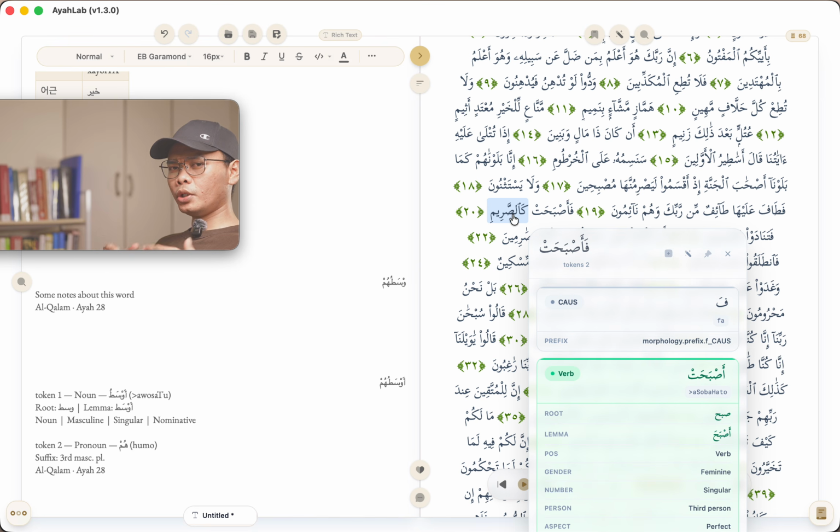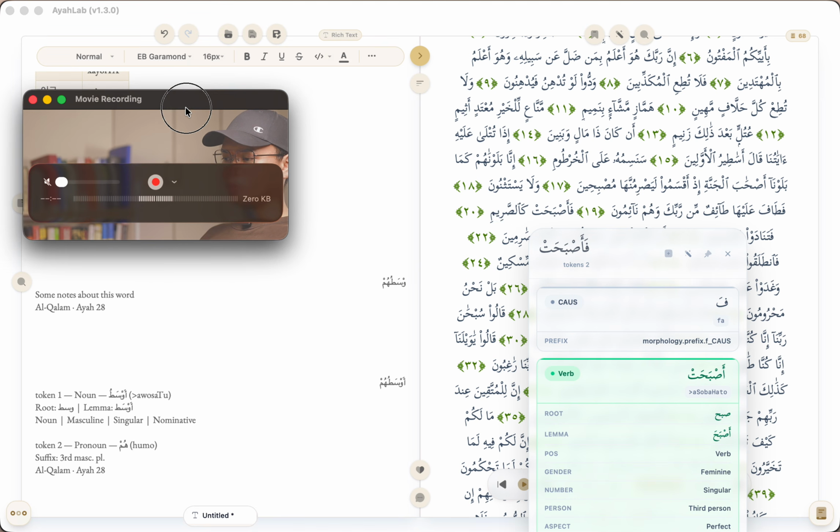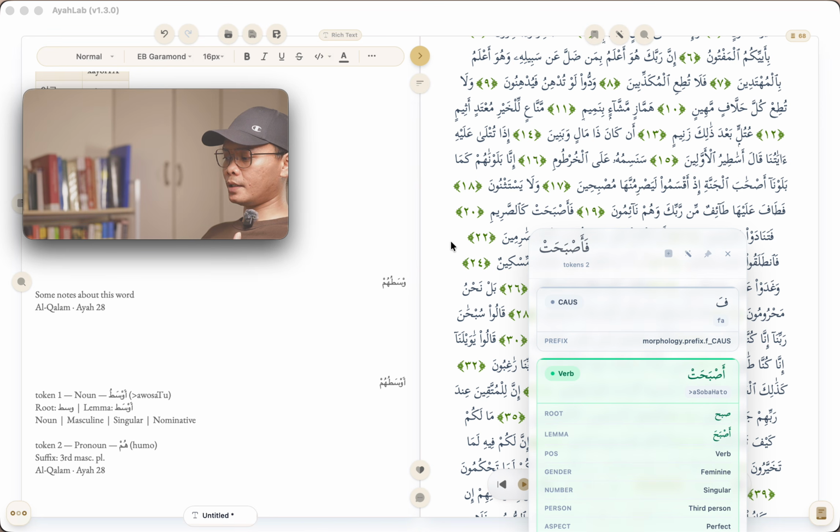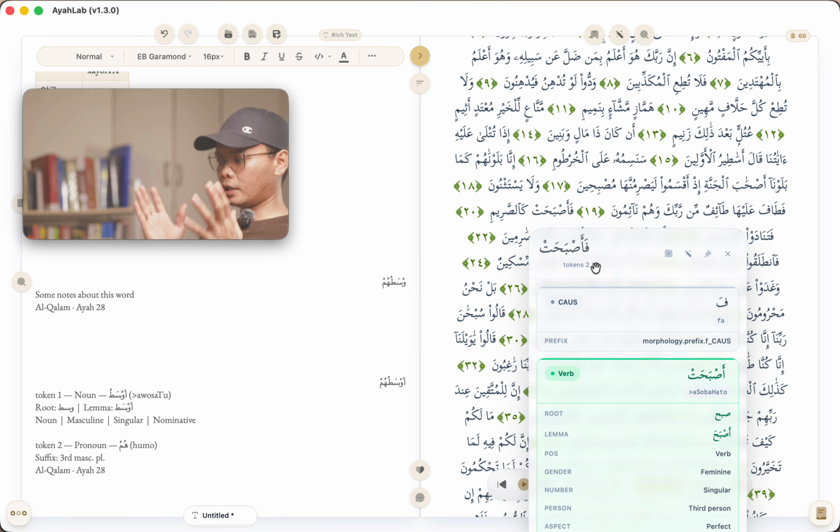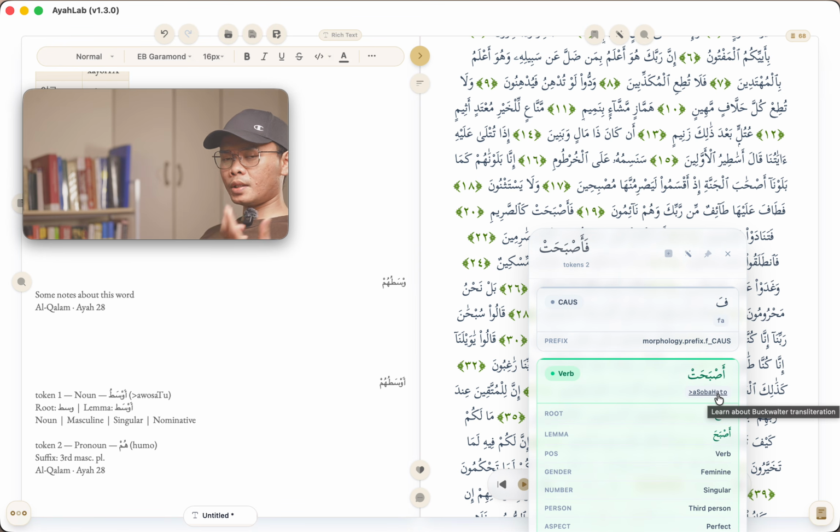And this can be used in the future as well for computational analysis of these morphologies, right? So for each of the tokens, which are the parts of the words, we have a weird character here, but this is actually just a letter by letter transliteration, or encoding into Buckwalter.